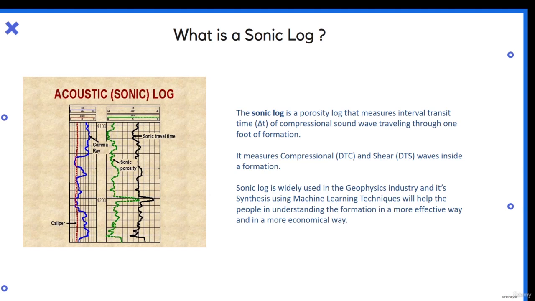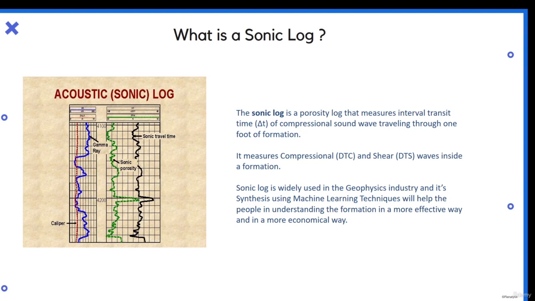Now I have to find out the porosity. Porosity is basically the pore spaces present between the rock particles, which means that if a highly porous rock is there, it can accumulate more water, more crude oil, or anything of that sort. So this is porosity, and the thing which measures it is called the sonic log.